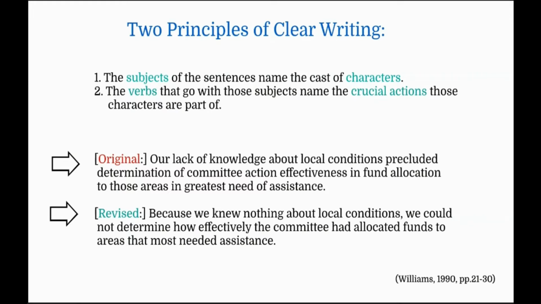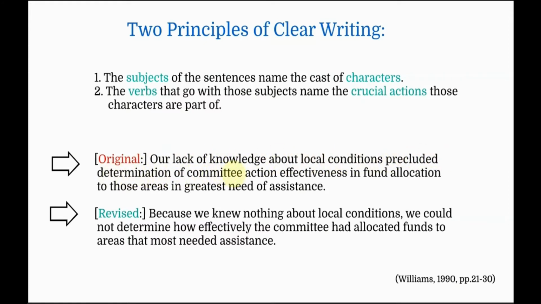Let's analyze these sentences. Now, with regard to point number 1, the subjects of the sentences name the cast of the characters. In the original sentence, the subject is not necessarily the character in action. Now, read the first part of the sentence. It says, our lack of knowledge about local conditions precluded determination of X.